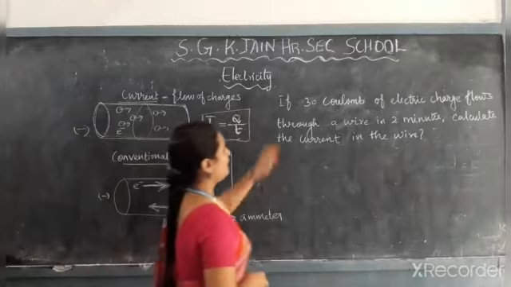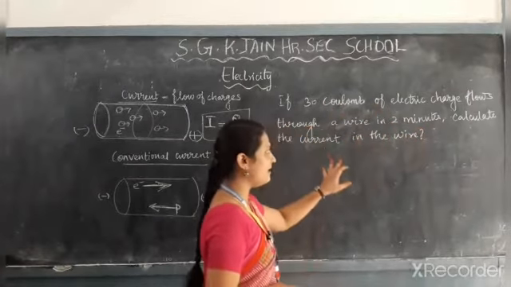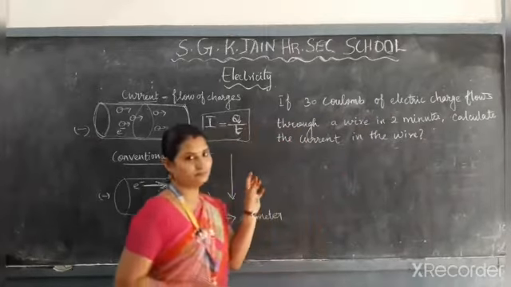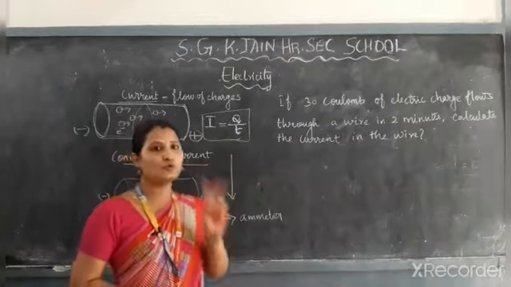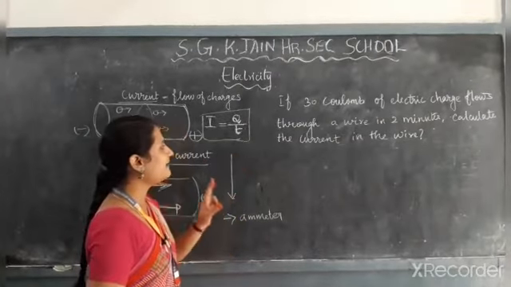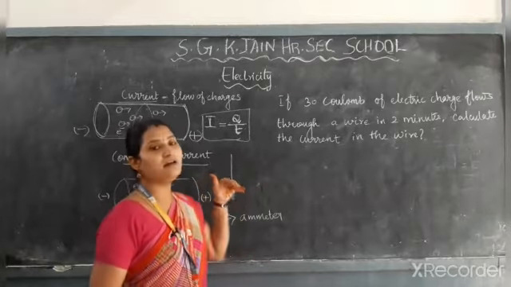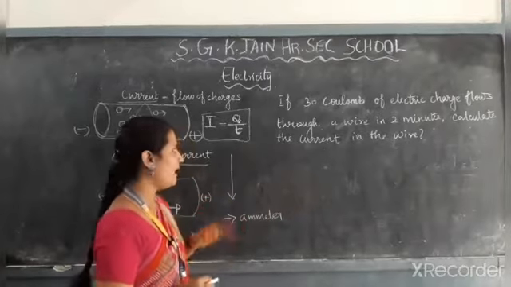If 30 coulomb of electric charge flows through a wire in 2 minutes, calculate the current in the wire. So how much current has passed through the wire, that you have to calculate.